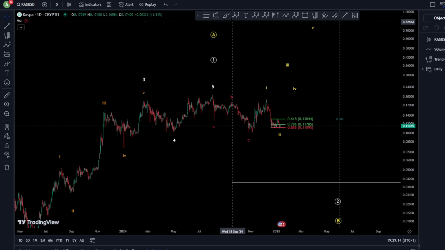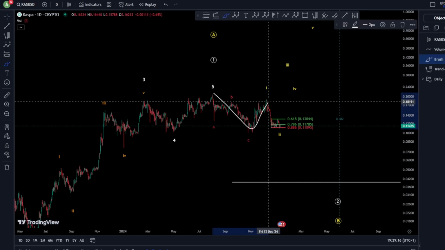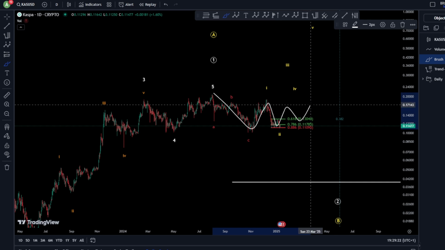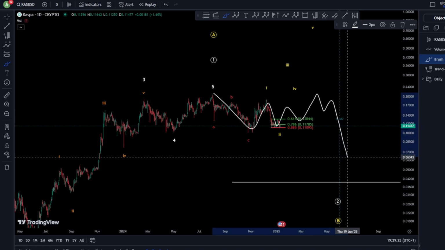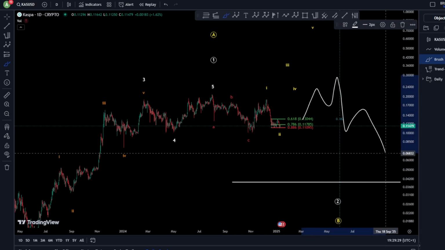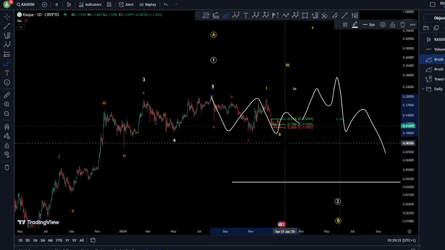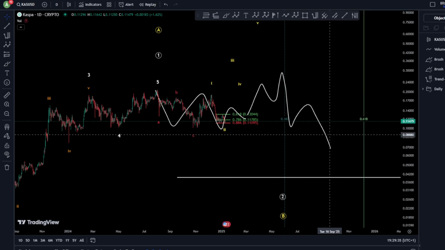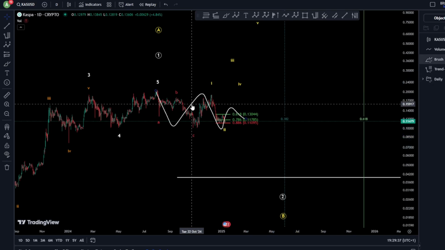In another scenario even, it can be A, B, C, D, and an E, a longer correction. And then still looking maybe for higher, or even with a WXY structure, for example, and another structure after finishing this triangle, meaning we are going to range a little bit in this area until we reach lower prices.